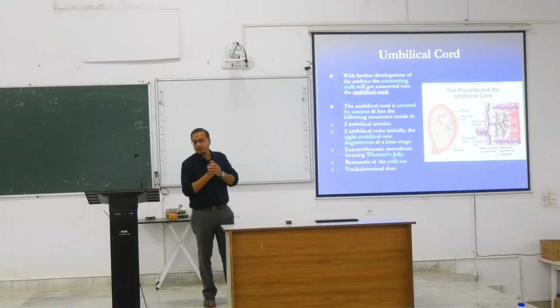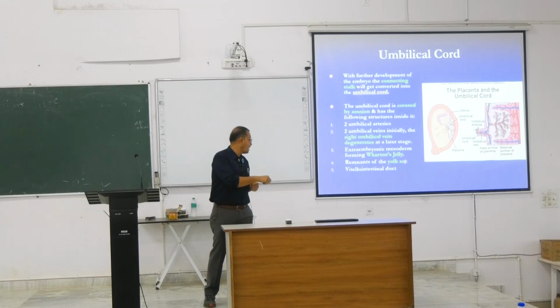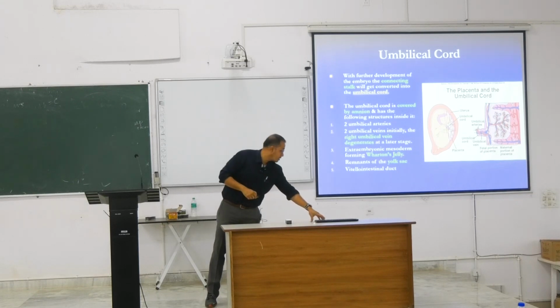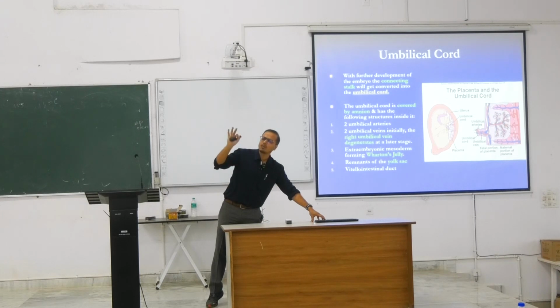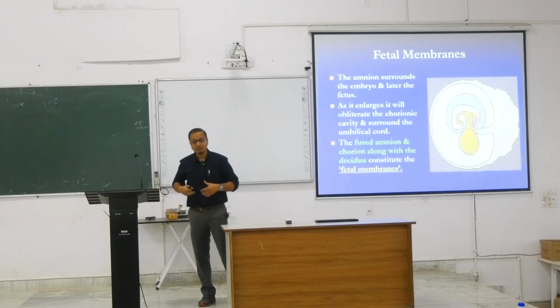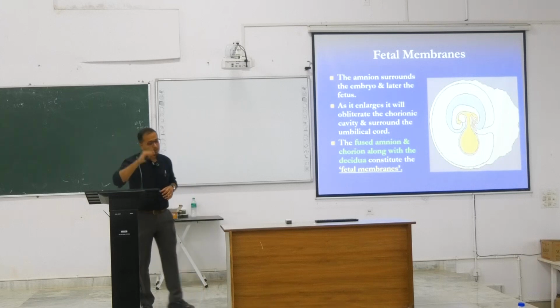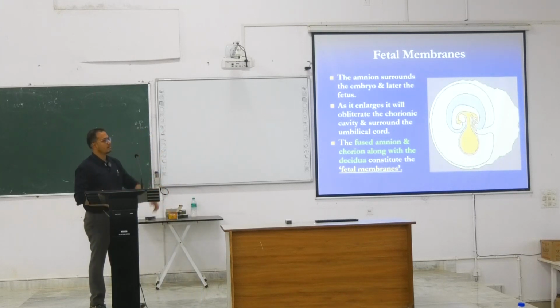Within the cavity of this umbilical cord, besides the blood vessels, we have this mesoderm element, which we call Wharton's jelly. In histology, we'll see that Wharton's jelly. Another thing related to the umbilical cord is the yolk sac. When we talk about the embryology of GI system development, we'll talk about this umbilical cord once again.